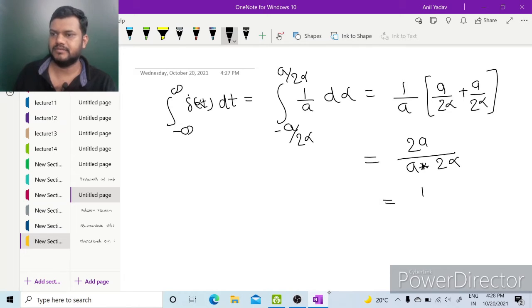So it will be 1 upon mod alpha, and we know this area is 1, so it is delta(t) only.